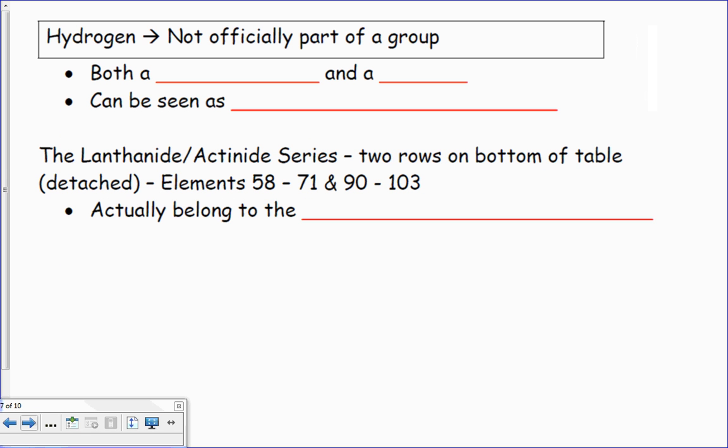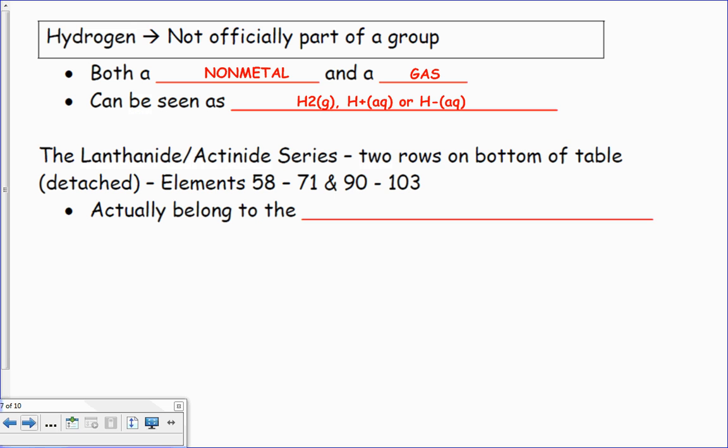Hydrogen is the lone oddball out of all this. Of course, he is not officially in a group. He is both a nonmetal and a gas, and sometimes he does even act like a metal, believe it or not. He can be seen as a positive ion or a negative ion.